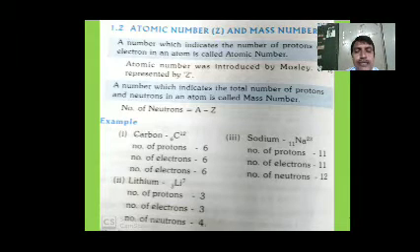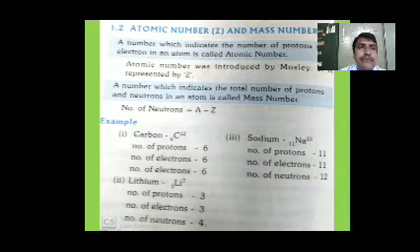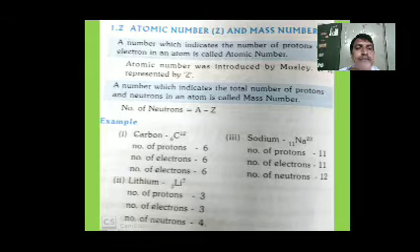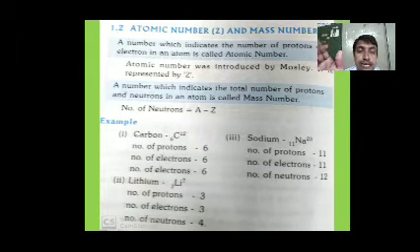Mass number. A number which indicates the total number of protons and neutrons in an atom is called the mass number. Mass number is represented by A. Therefore, mass number is equal to the number of protons plus the number of neutrons. A is equal to Z plus N.